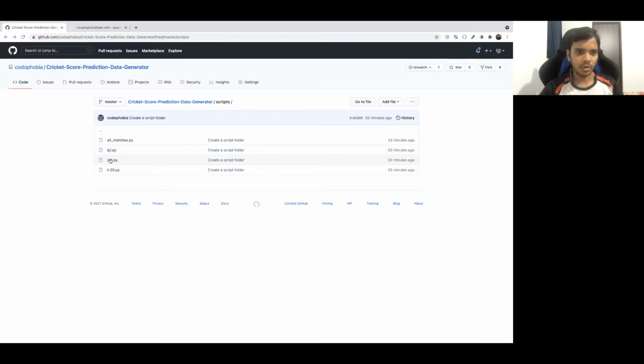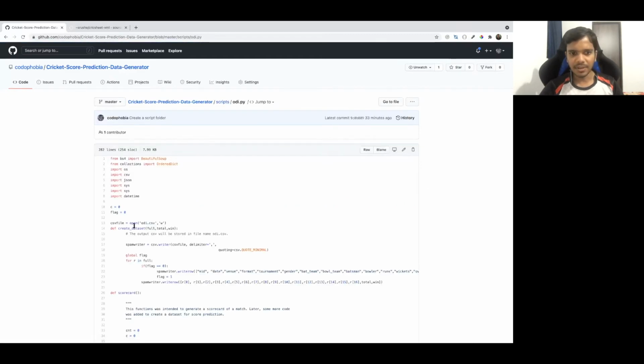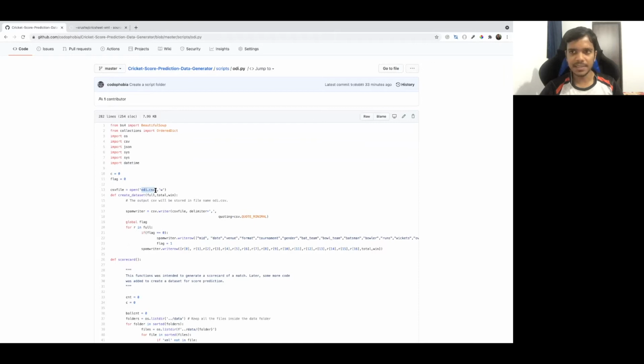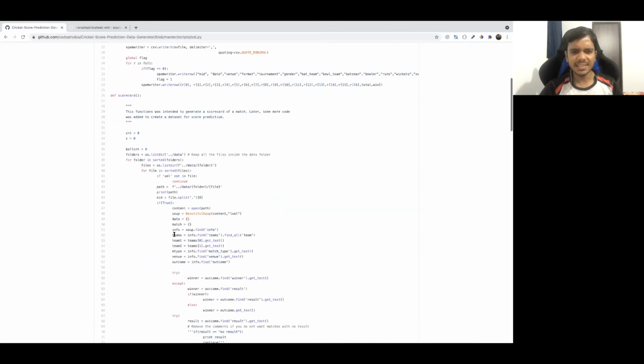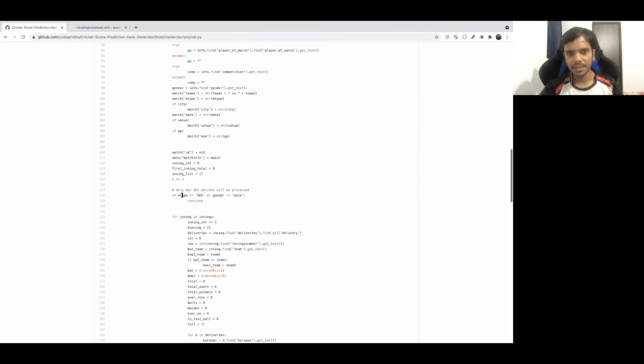Similarly, take another example, ODI matches. See, I have only changed one thing: ODI.csv is the file that will store the result. Everything else is the same. If you go down, I only want the ODI matches that are played by men. I do not want the female ODI matches. So what I have done is: if match type not equal to ODI, because the M type variable stores the format, whether it is ODI, T20, or a test match. Or gender not equal to male. This is also important because women also play ODI matches, but I do not want their data.